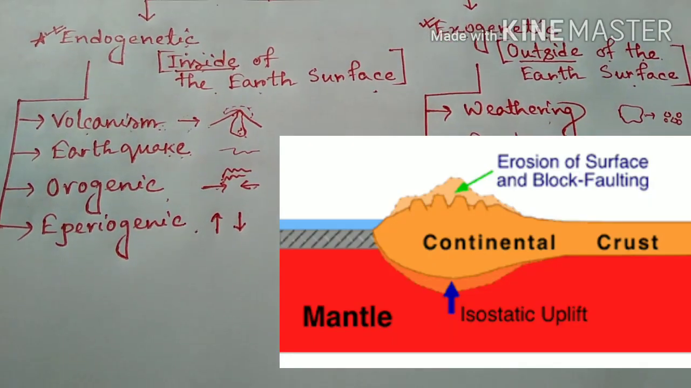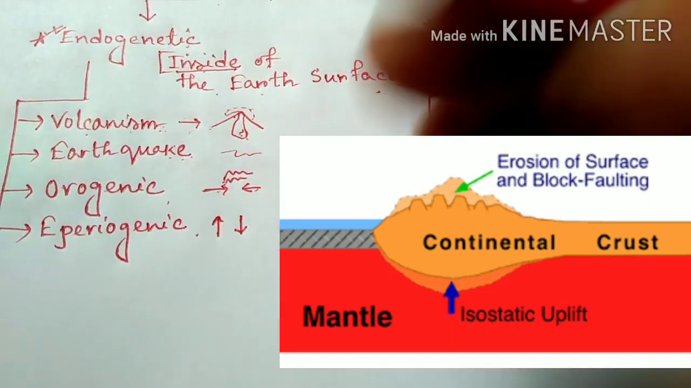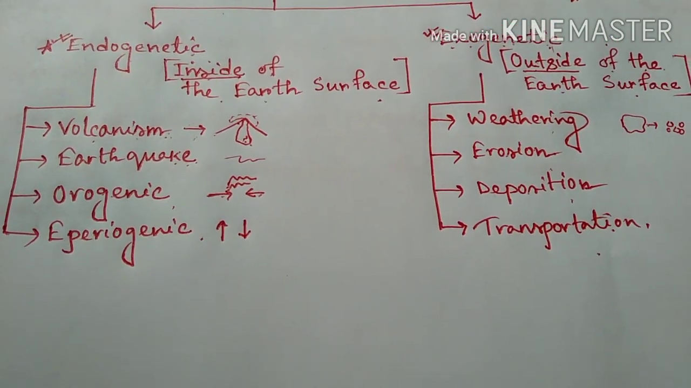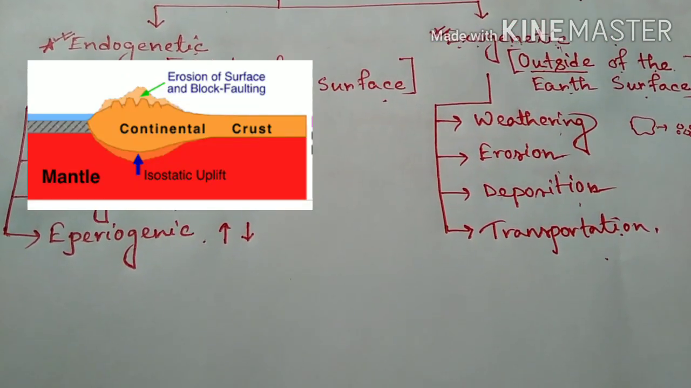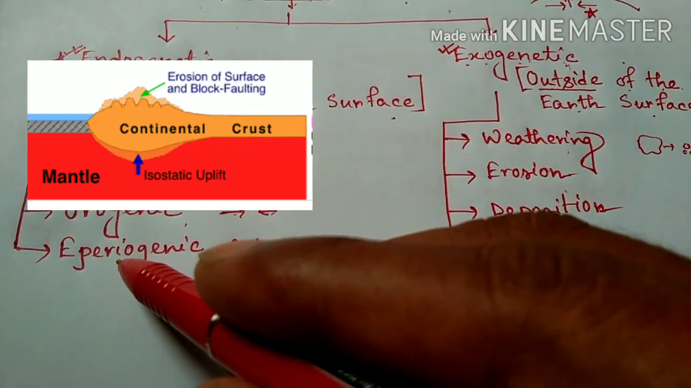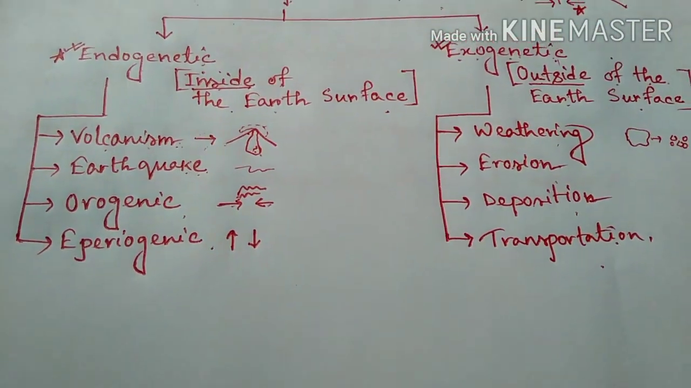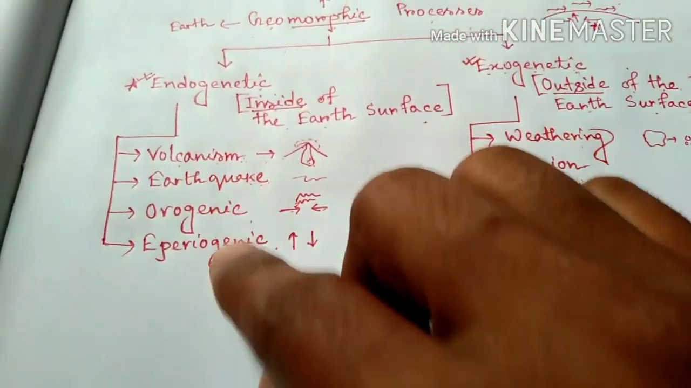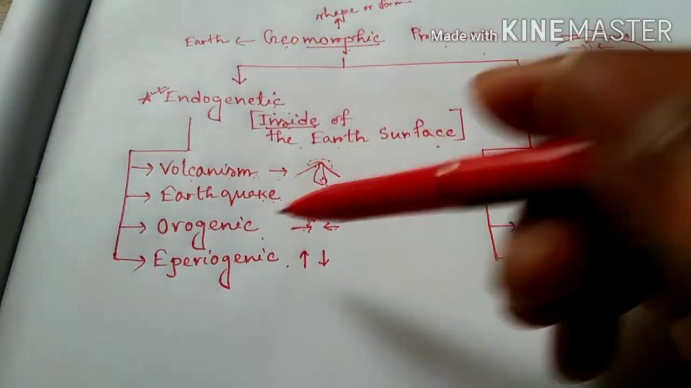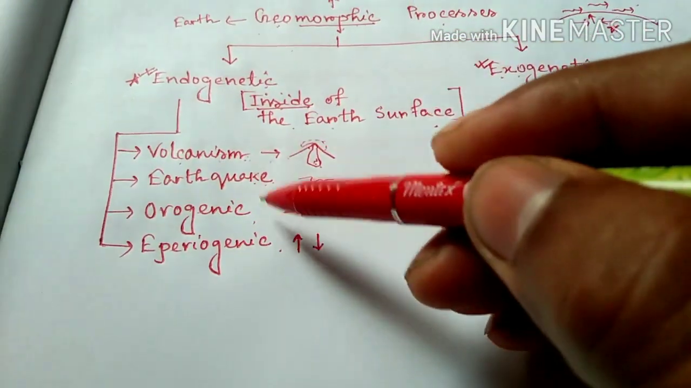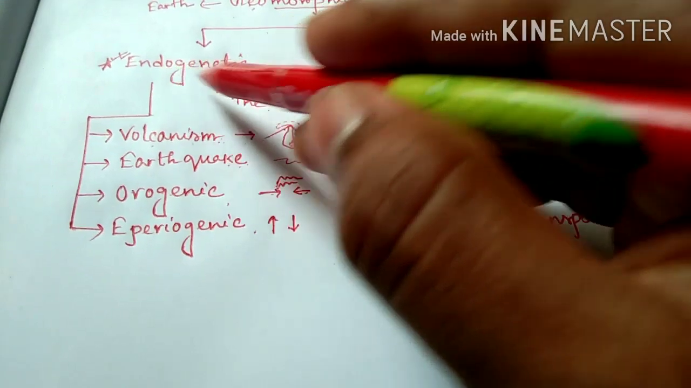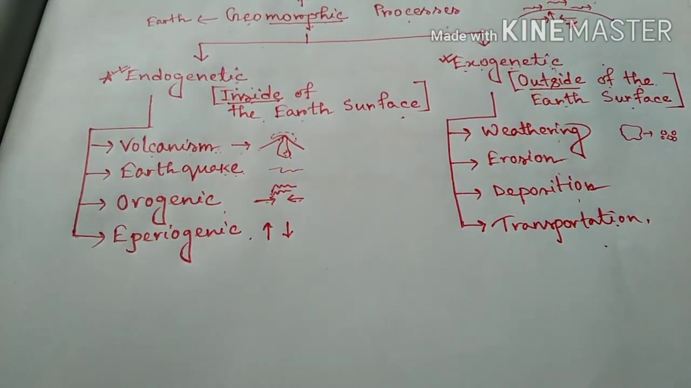Epirogenic processes: when the plates move either upward or downward, suddenly a block of land goes upward. Such a process is called the epirogenic process. Remember, all these processes work inside of the surface. That's why these processes are called endogenetic processes.